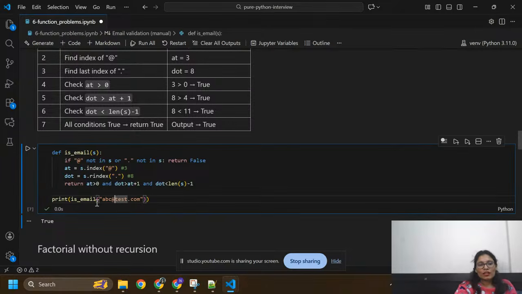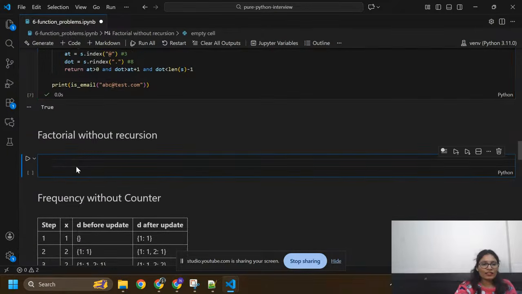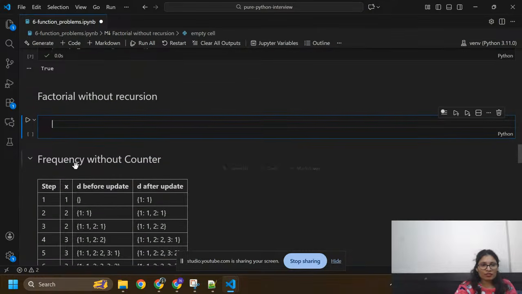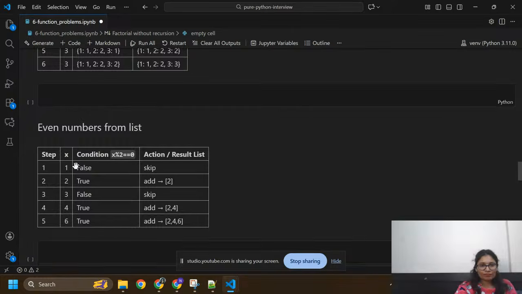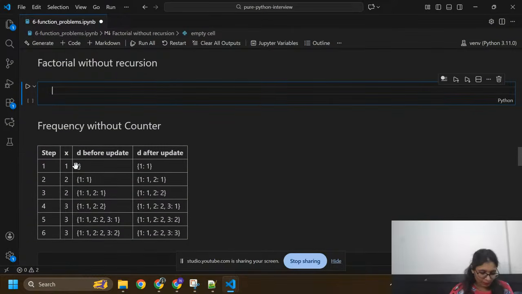Here I'm going to find out factorial without recursion.